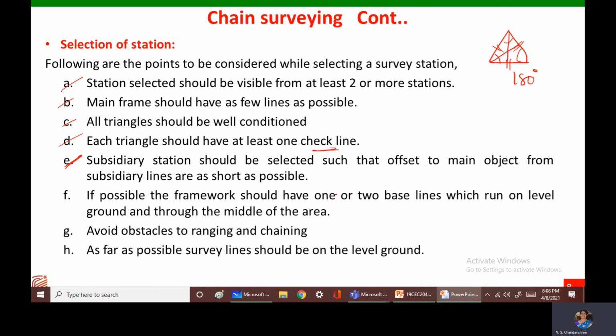If possible, the framework should have one or two baselines which run on the level ground through the middle of the area. Having this will help us in checking the accuracy of the work.